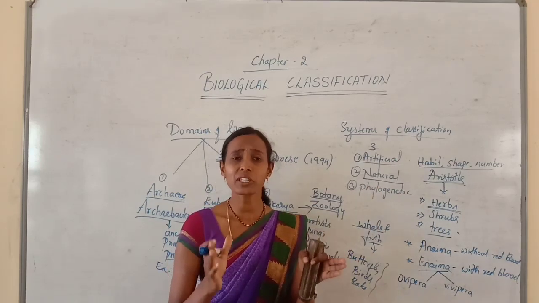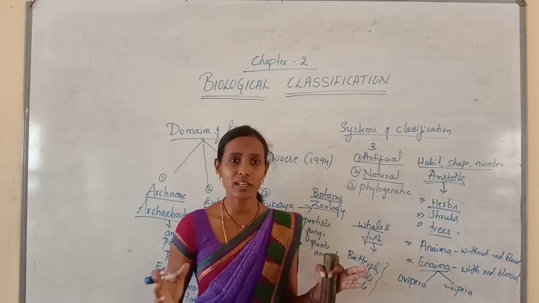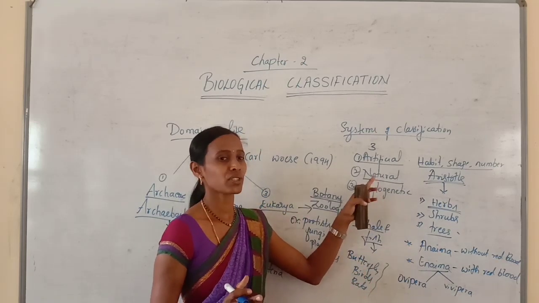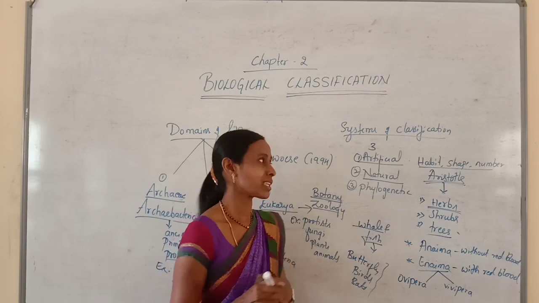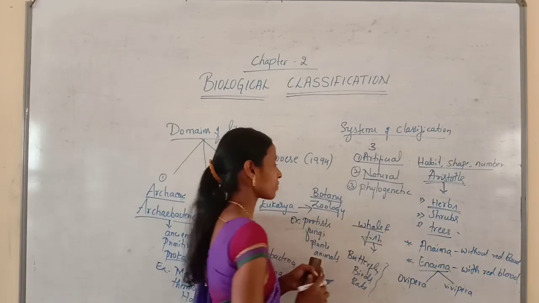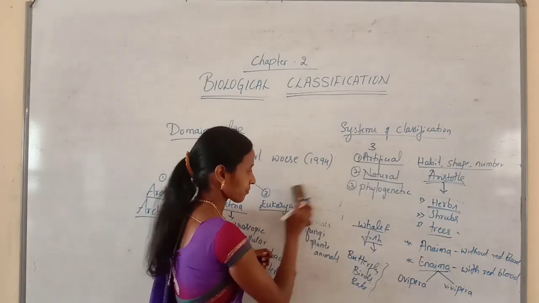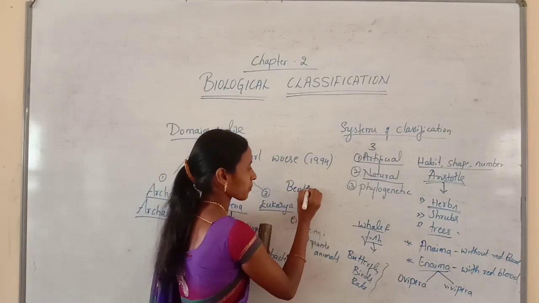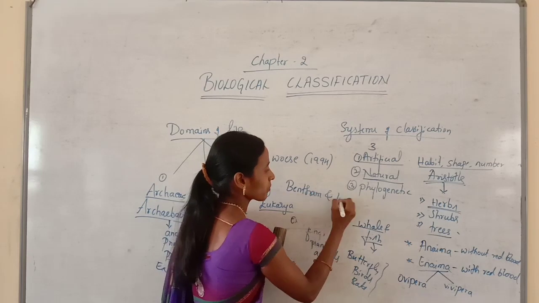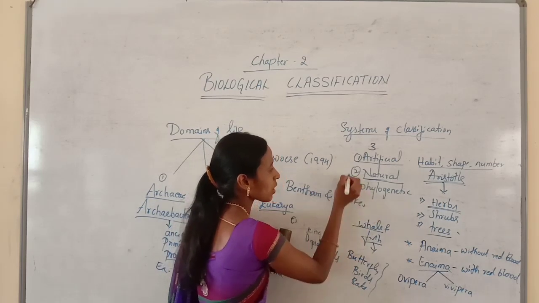As it is considering many characters, this system of classification is very well known, and one best example we can give for natural system of classification is the Bentham and Hooker system of classification.